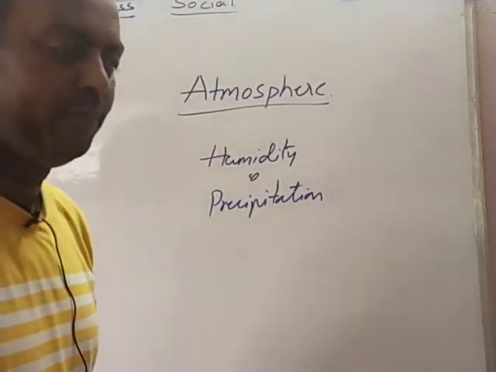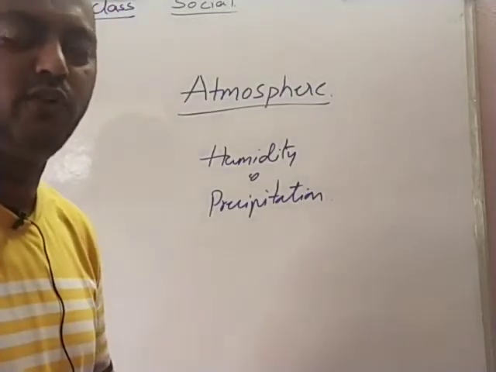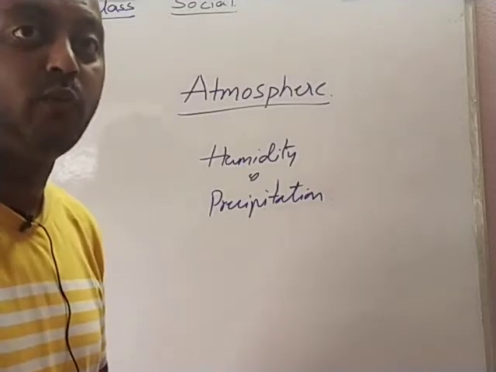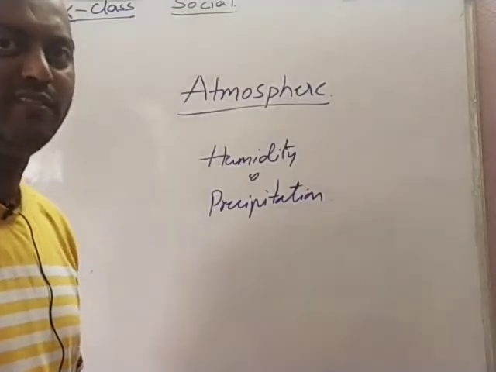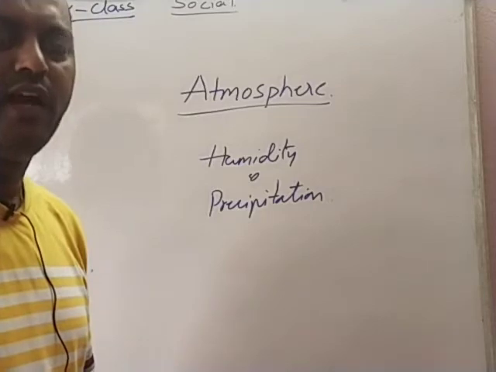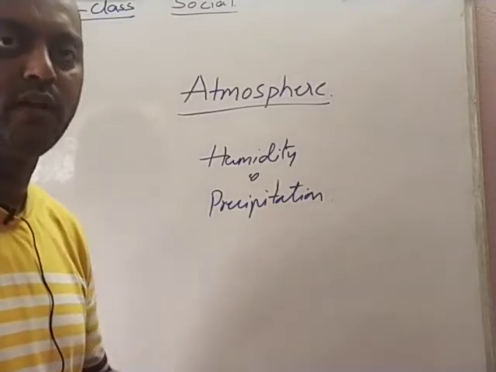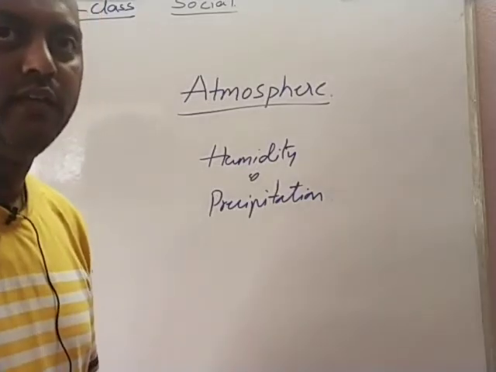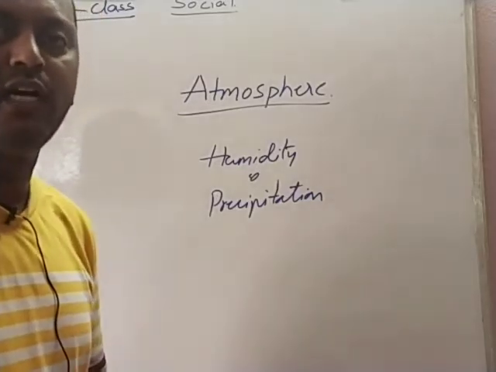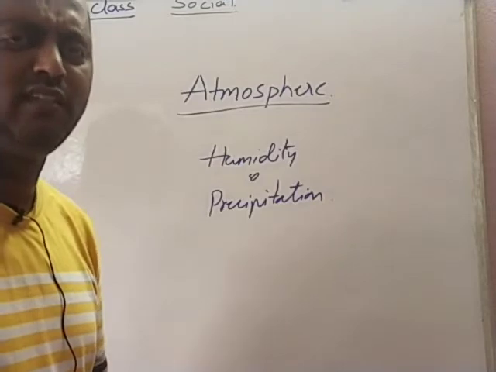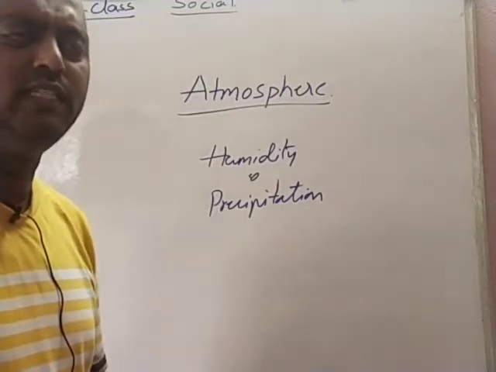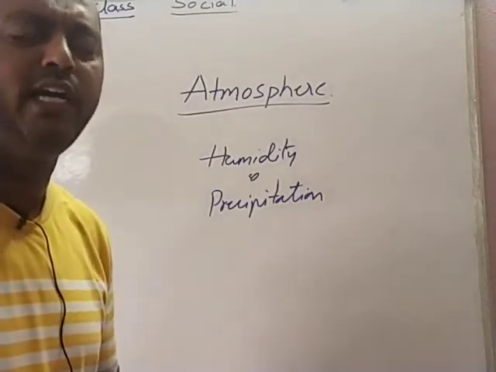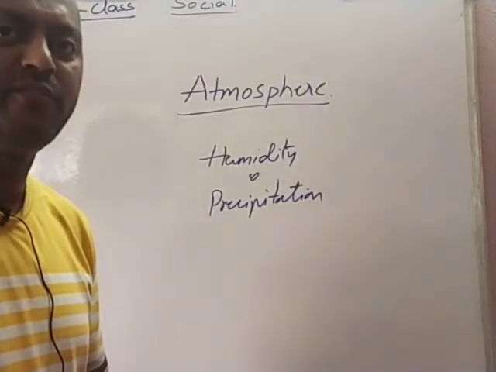In the previous section, like hydrosphere, we have learnt about the water cycle. So in this water cycle, evaporation takes place, and due to that evaporation the water gets evaporated and forms water vapor, and it rises up and forms into clouds. You know all these things. So we have learned the interaction between the hydrosphere and atmosphere in the previous lesson.